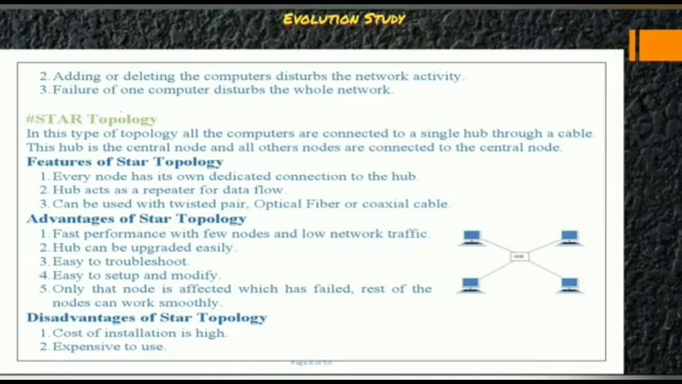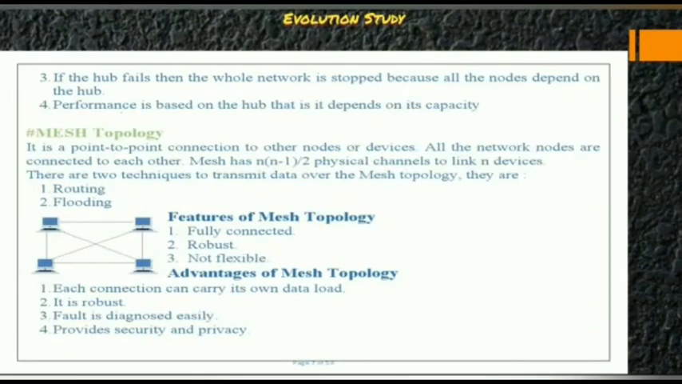Now what are the advantages? Fast performance with few nodes and low network traffic. Hub can be upgraded easily, easy to troubleshoot, easy to set up and modify. Only that node is affected which has failed. The rest of the nodes can work smoothly. And the disadvantages are few. Cost of installation is high and it is expensive to use. If a hub fails, then the whole network is stopped because all the nodes depend on the hub. Performance is based on the hub, that is, it depends on its capacity.